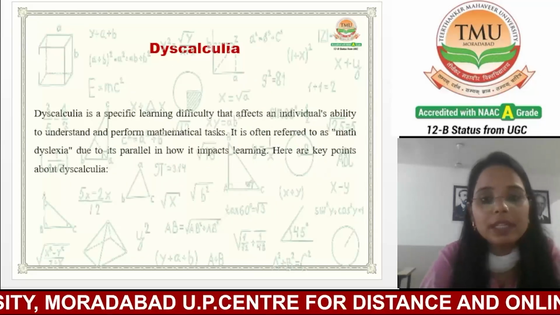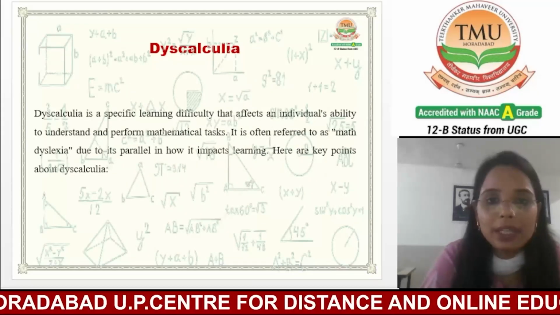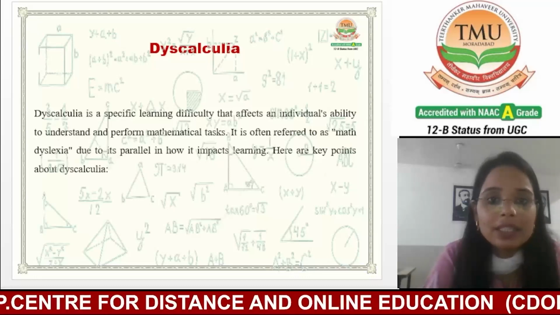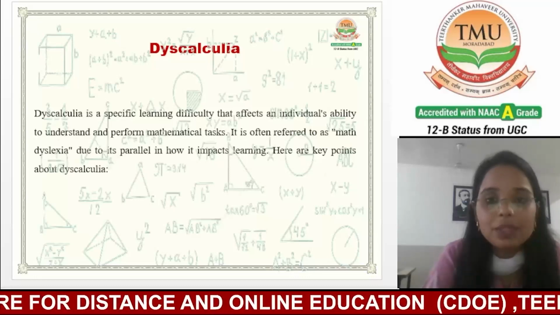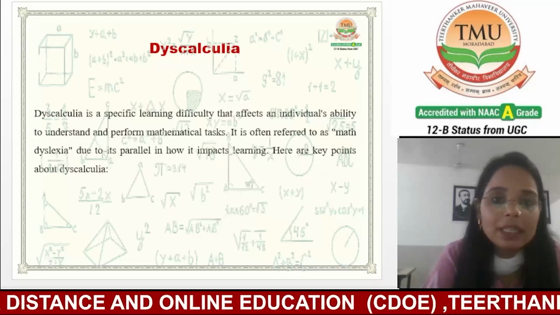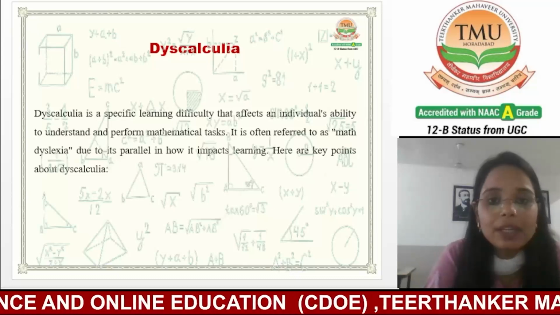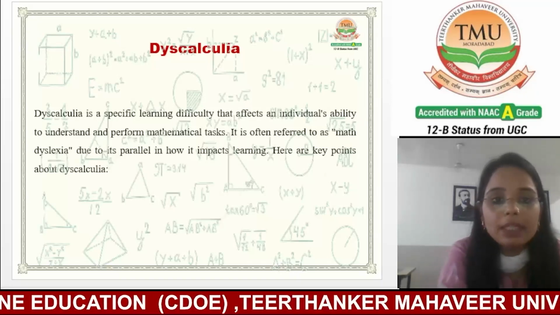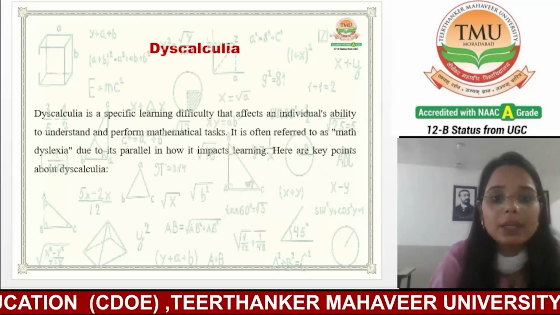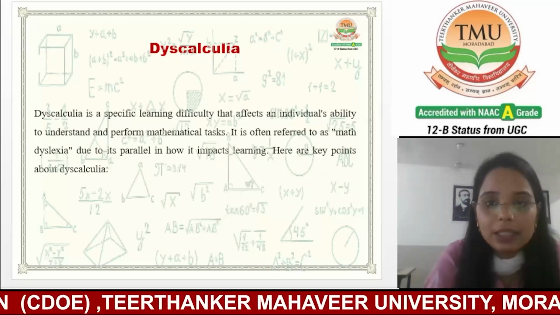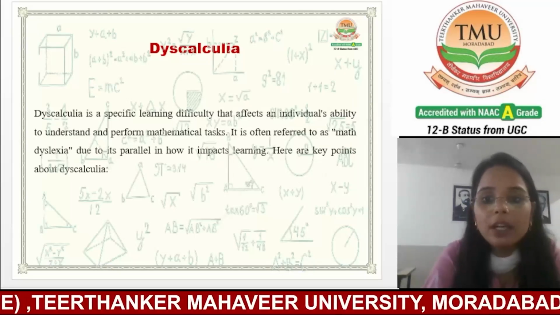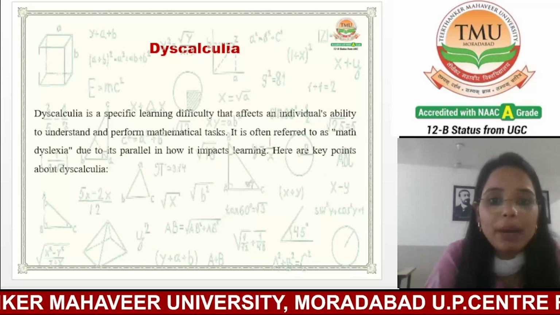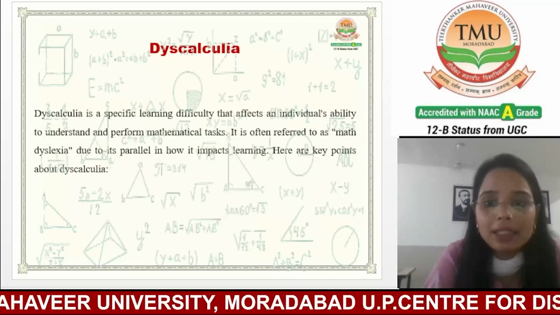First we will discuss dyscalculia. As you can see in the background of the image, there are mathematical terms. Basically, dyscalculia is a specific learning difficulty that affects an individual's ability to understand and perform mathematical tasks. It is often referred to as math dyslexia due to a parallel in how it impacts learning.